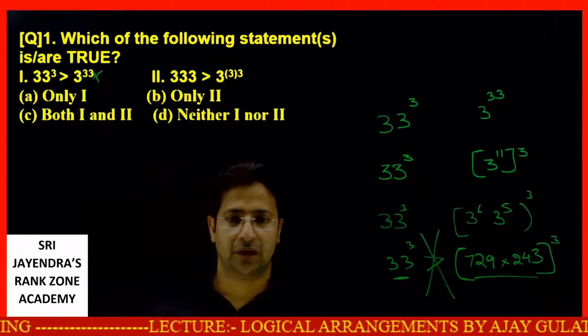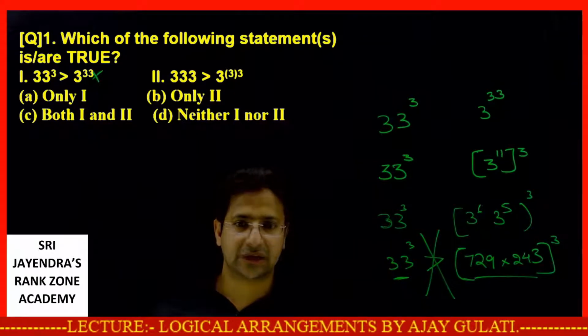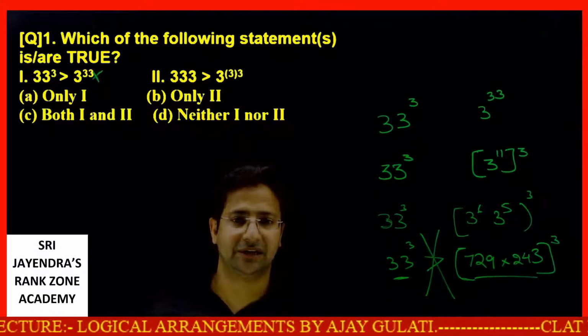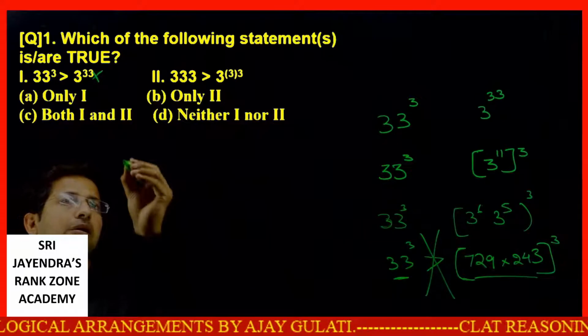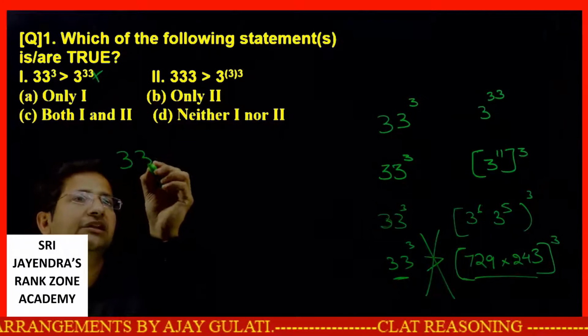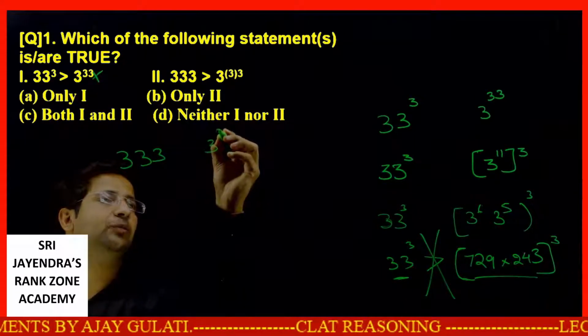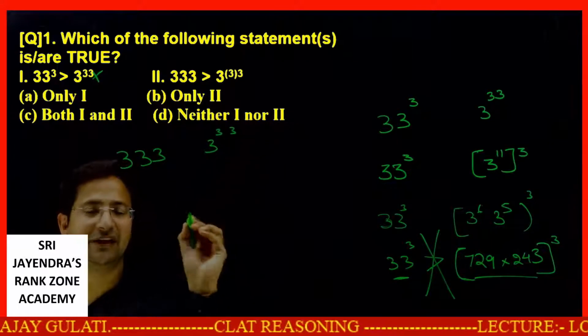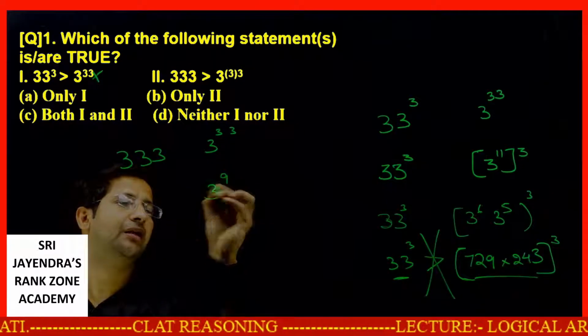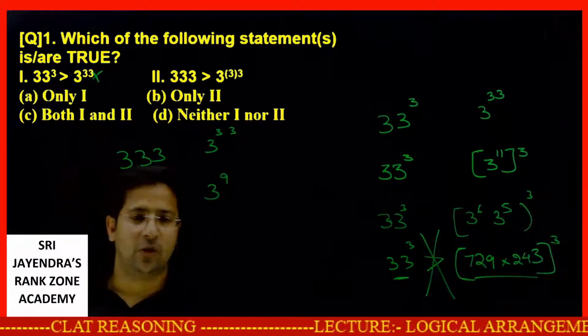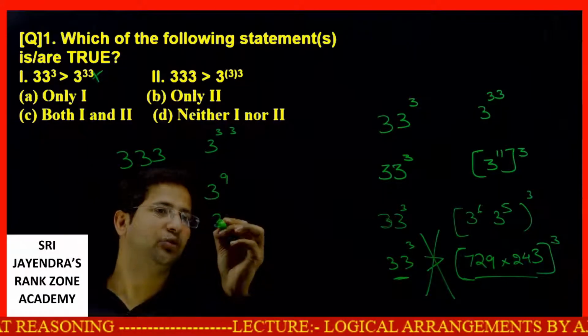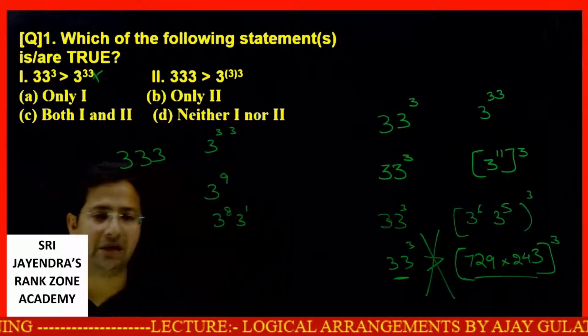Now, 3 raised to power 33 greater than 33 raised to power 3? Look, 3 raised to power 3 raised to power 3. This is like powers getting multiplied, so I can say 3 raised to power 9. Now what is 3 raised to power 9? 3 raised to power 8 into 3 raised to power 1.